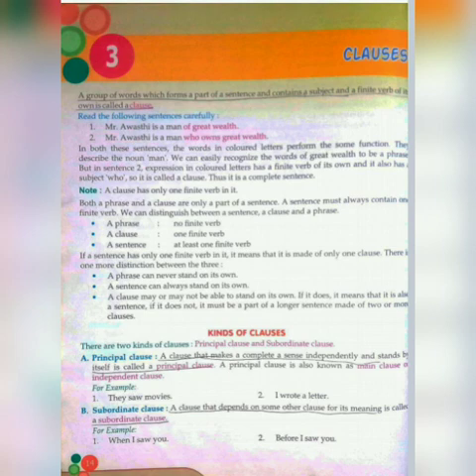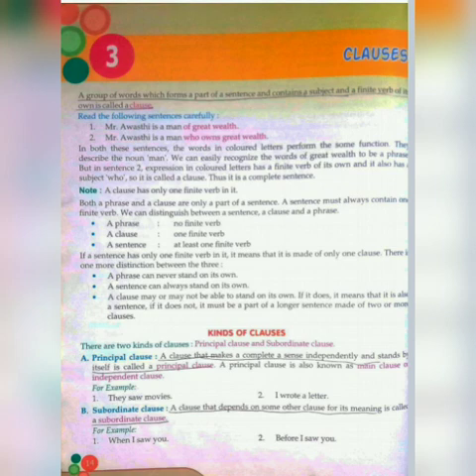So here let's see the kinds of clause. In clauses you will find 2 kinds, that is principal clause and subordinate clause. So what is a principal clause? Can anyone tell? Let's see. A clause that makes complete sense independently and stands by itself is called a principal clause. A principal clause means a clause which stands independently, not taking anyone's help. It is also known as a main clause or independent clause.